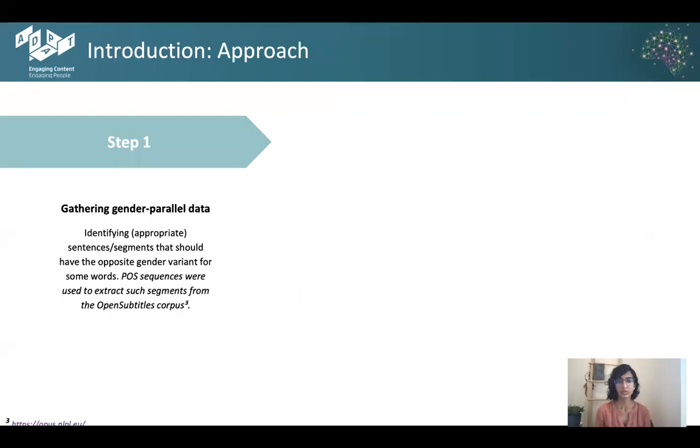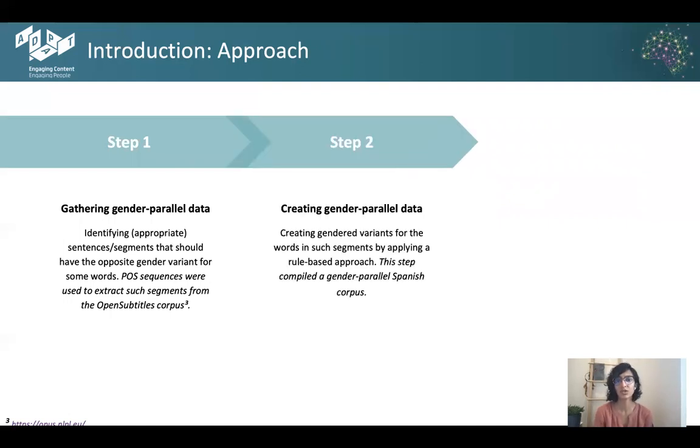So quickly walking through the three-step approach that we proposed, where the first one is to gather a big enough corpus of gender parallel data. For this, we identified first the sentences and segments that should have the opposite gender variant for some words. Such POS sequences were then used to extract segments from the huge open subtitles corpus. The next step was to create gender parallel data, which was done by applying a rule-based approach on the POS sequences defined painstakingly in the previous step.